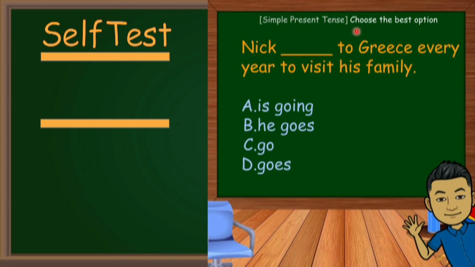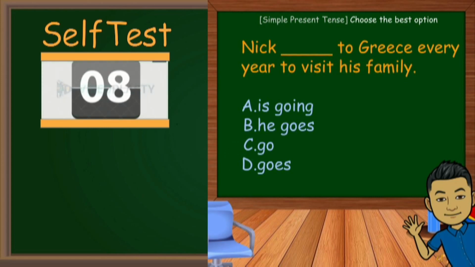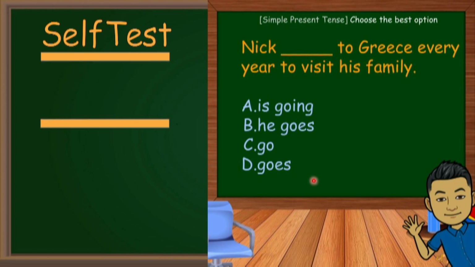Next, choose the best option. Nick to Greece every year to visit his family. Option A is going. B, he goes. C, go. D, goes. Yes, the answer is D, goes.